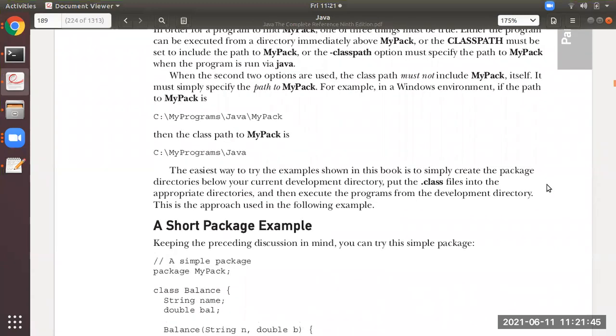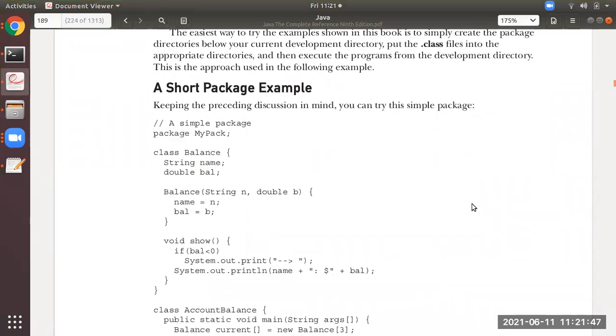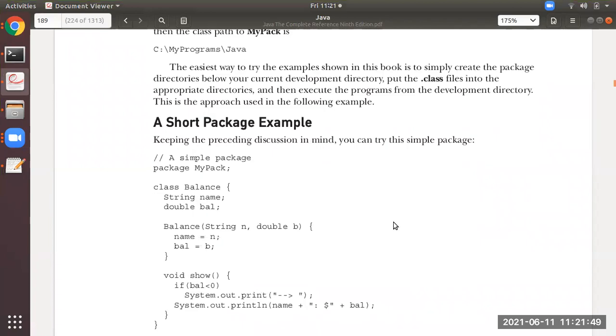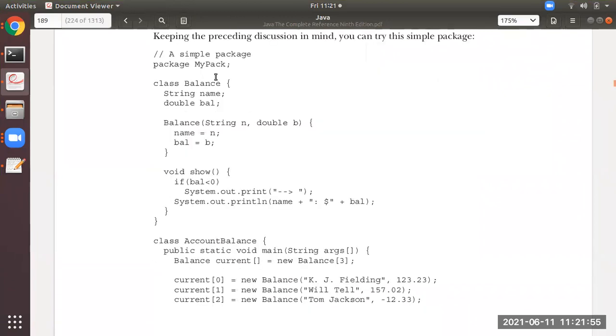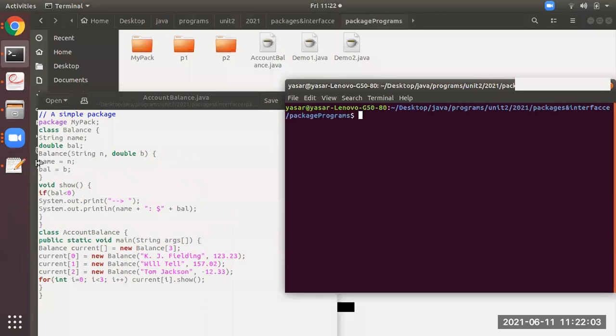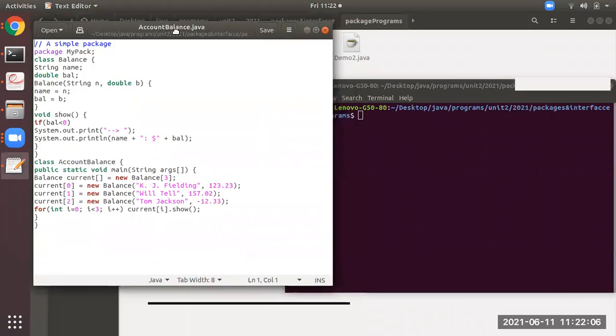See here, students. As I said, a package is nothing but a collection of classes. This point you have to see over here. With the help of this program, I will explain about this particular point also. There are two classes, Balance and AccountBalance as the main class. What I did is I have already copied it in my computer. You can see here the notepad.